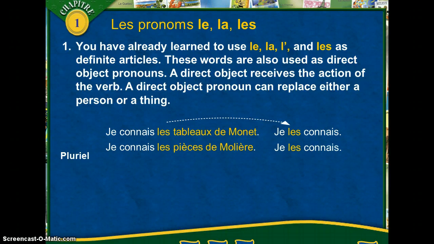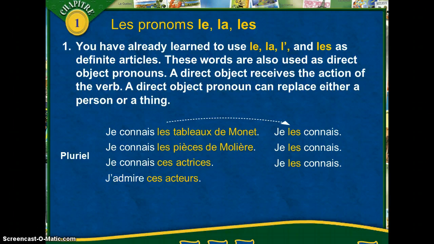Je les connais. We could say, je connais ces actrices. We know these actresses. Again, je les connais. J'admire ces acteurs. No l'apostrophe here because the word is les, so we would say je les admire. We're just pronouncing this S now because of that vowel.